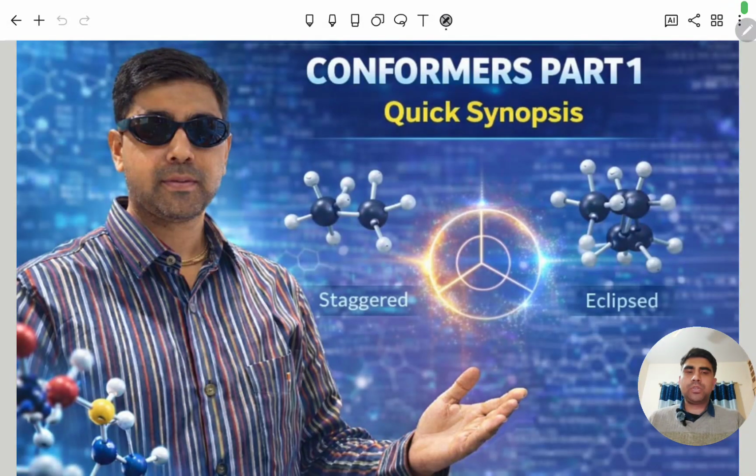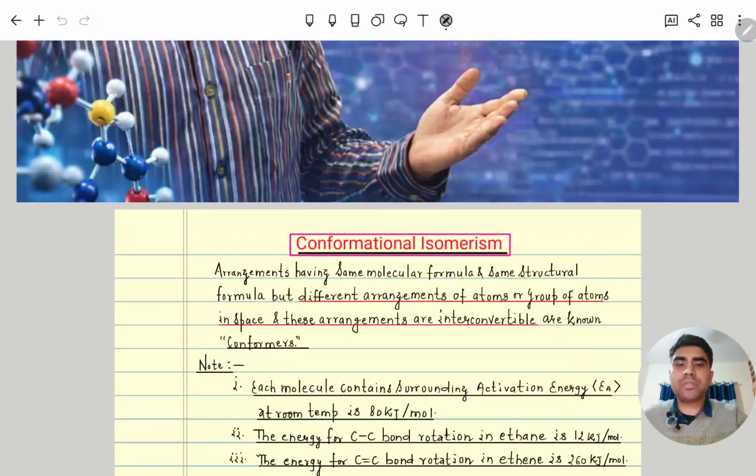Hello everyone. So now we will discuss conformers. Across a carbon-carbon bond, between two atoms, that single bond rotates, and due to that, different orientations of the molecule occur. That is called conformers. So let's start.